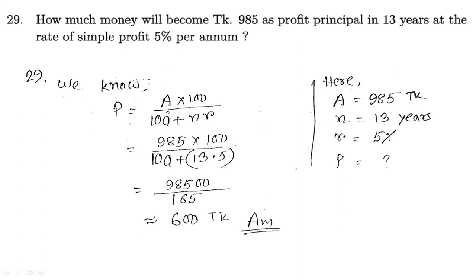Here P equals A into 100 by 100 plus NR. A is given, N is given, R is given. Just putting the values here, you will get your answer. It's very easy math, and you just need to memorize the formula. P equals A into 100 divided by 100 plus NR. P is our principal, A is our profit plus principal, N is the time, and R is our rate. Okay, thank you.